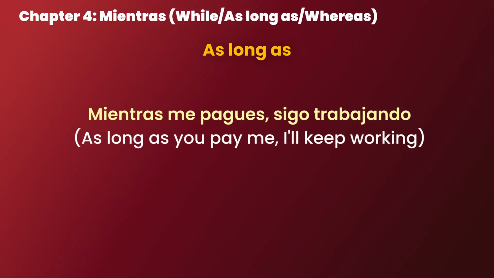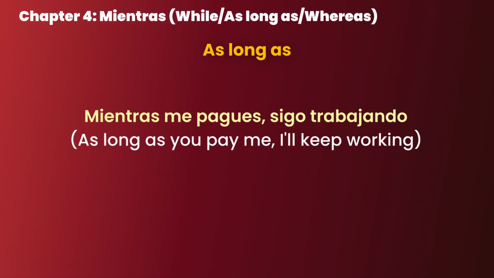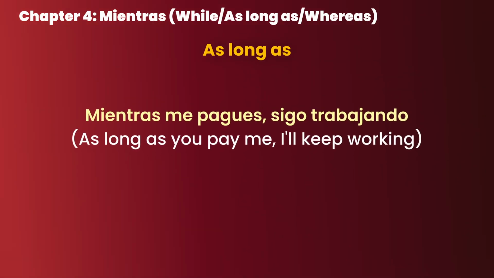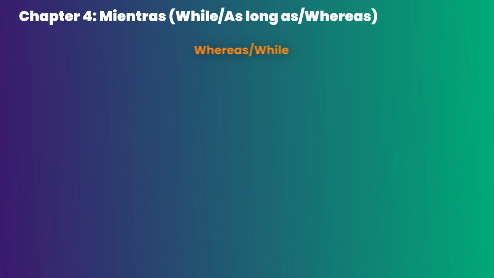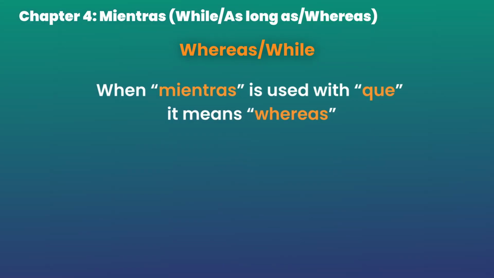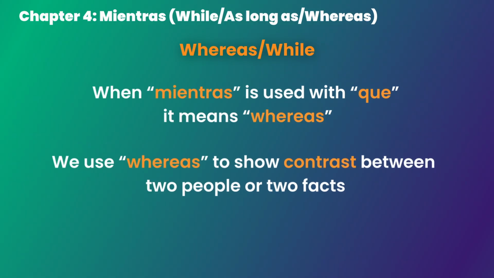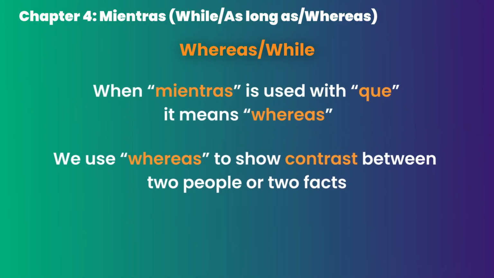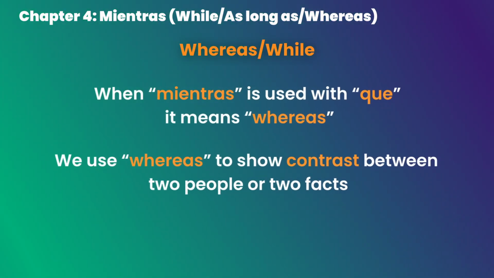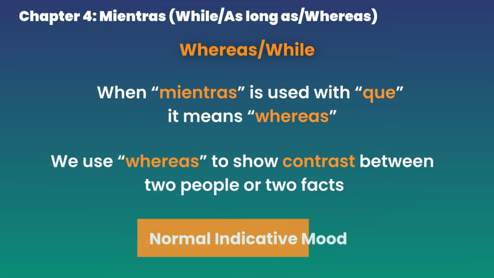Mientras me pagues, sigo trabajando. Are you gonna pay me or not? I don't know right now, and that's why this condition triggers subjunctive, and we have pagues instead of pagas. Translation number 3. Whereas. This one is easy but important to note for contrast. When mientras is used with que, it means whereas. We use whereas to show contrast between two people or two facts, for example. In this case, we're just describing two things or people without really triggering anything. That's why it will use normal indicative mood.